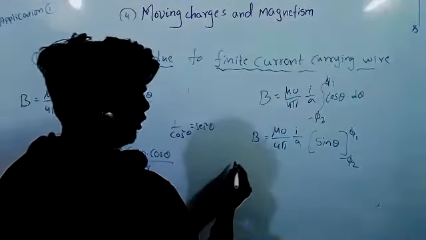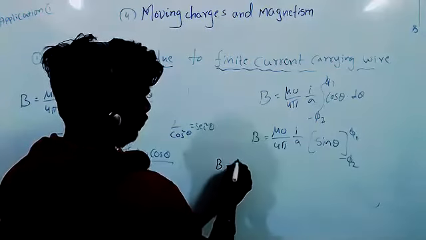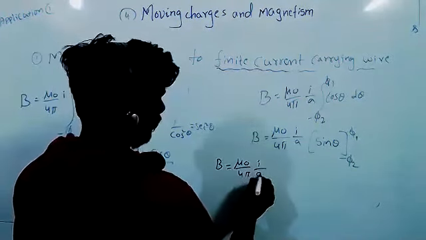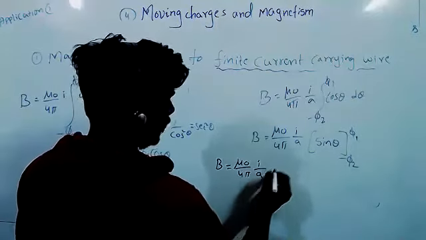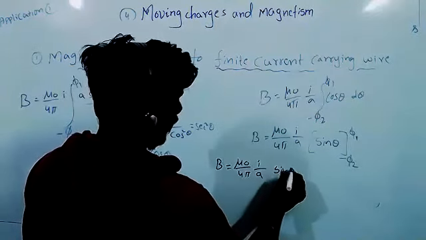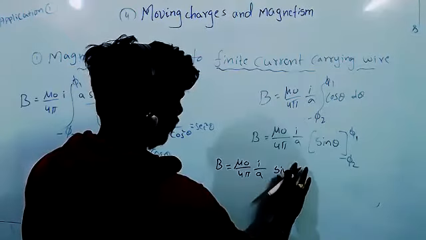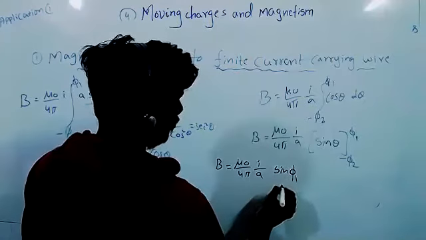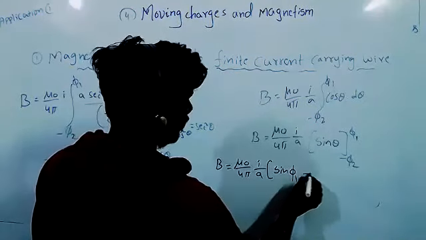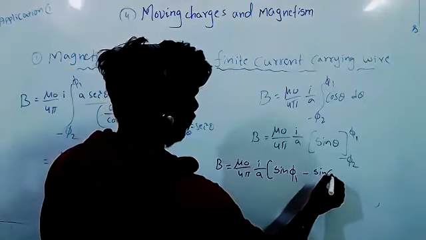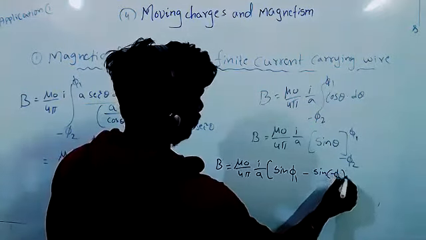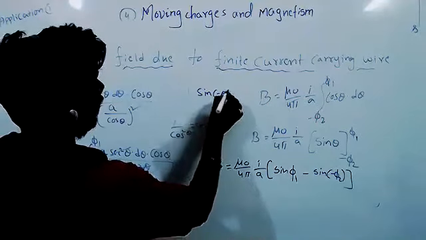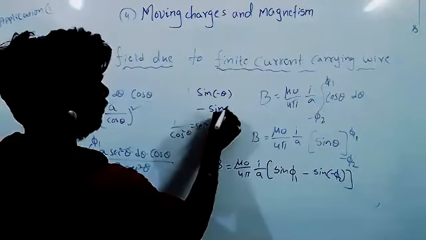Now substitute the limits. B equal to mu naught by 4 pi I by A, upper limit minus lower limit: sine pi 1 minus sine of minus pi 2. Sine of minus theta we can write as minus sine theta.